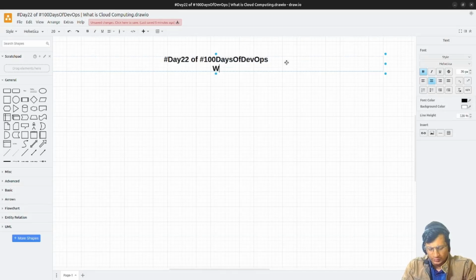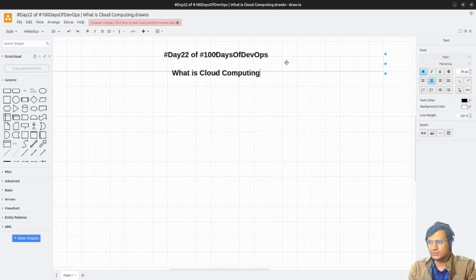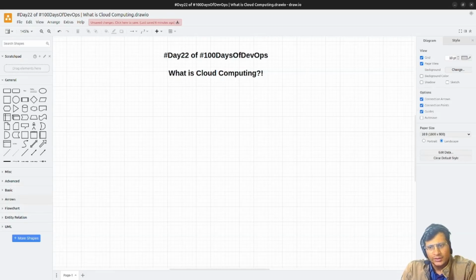Let's start with an example. Suppose you are traveling to some new city, away from your hometown. If you have to stay there for a week or two, what will you do? You just go to a hotel and rent out a room.